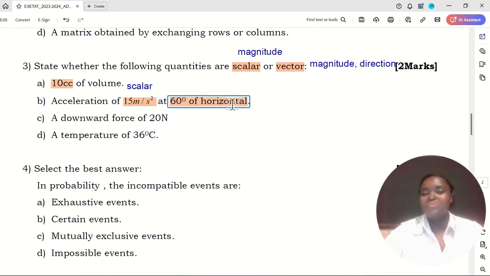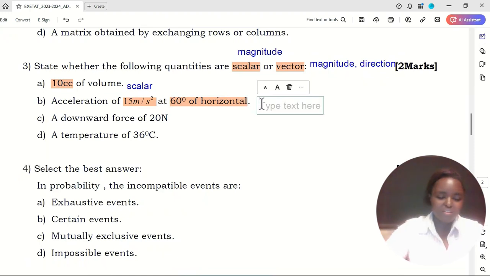So we have magnitude and direction. Then this is a vector, not a scalar. The answer was vector.